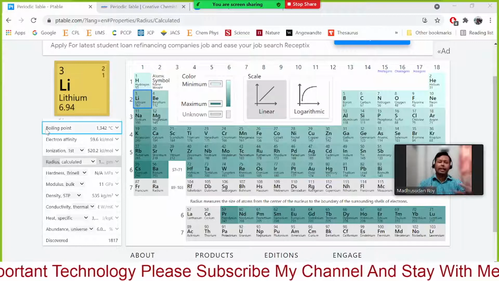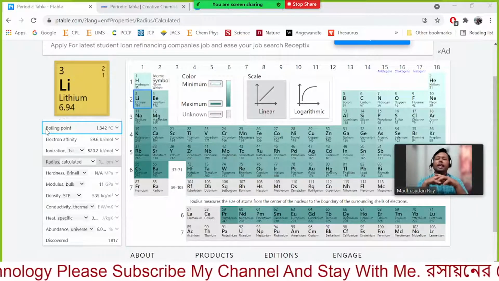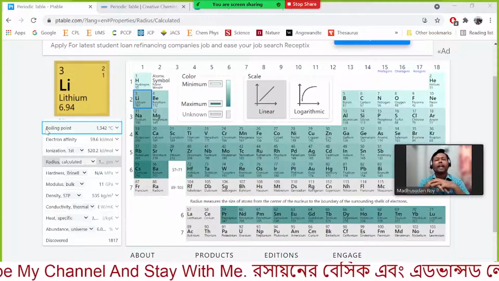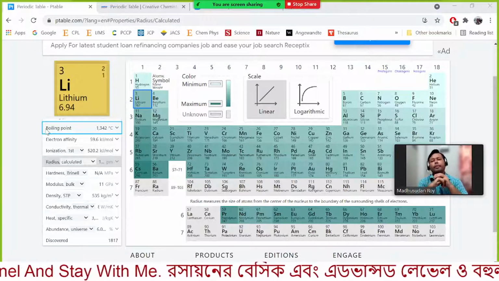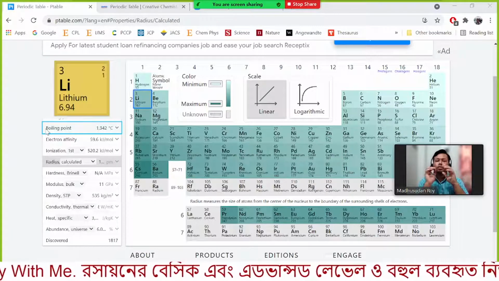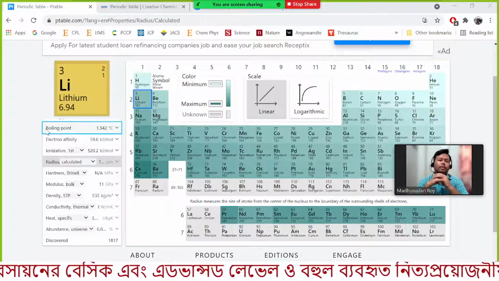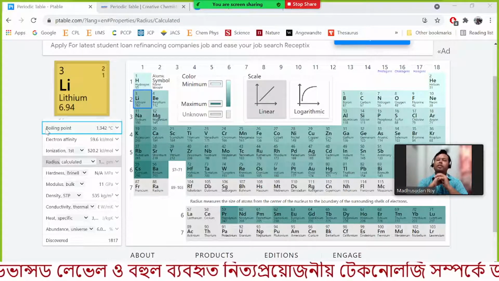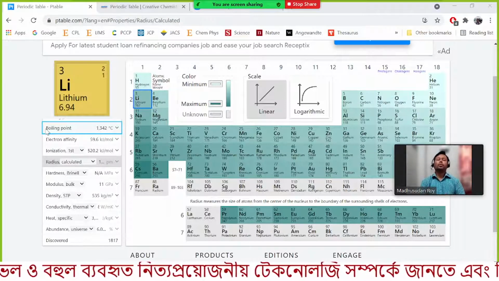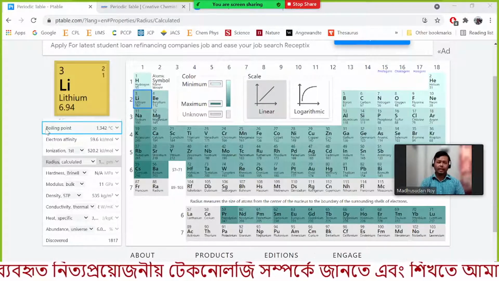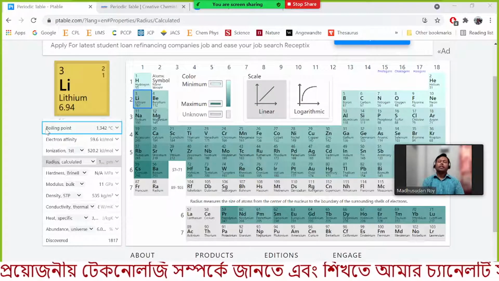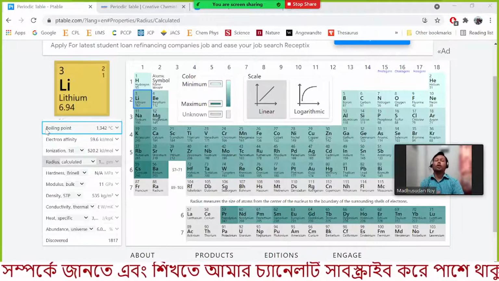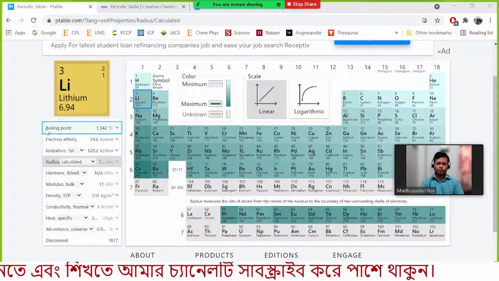Electronegativity, that means when there is a bond between two atoms, it can be a metal or non-metal, it can be two non-metals or any other thing. So when two atoms bond together, the bonded electrons are either shared or donated to the atoms.